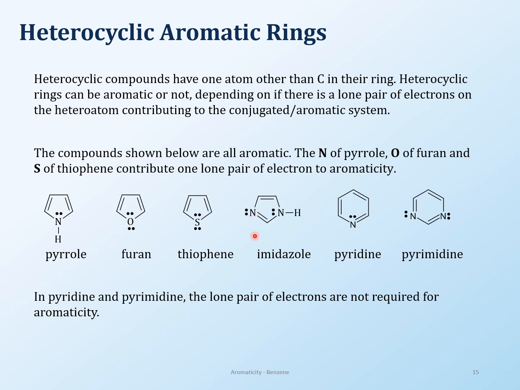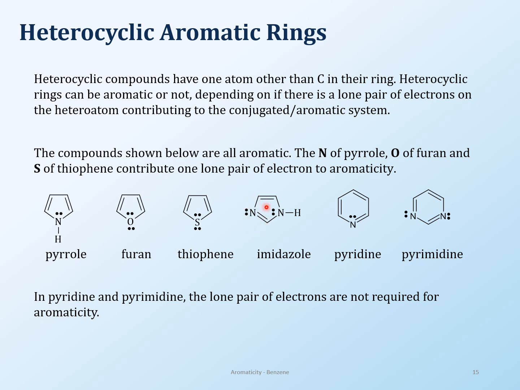Here you have something like 2 nitrogens, in imidazole. What happens here? These 2 electrons are involved in resonance. These 2 are not, because they don't need to be, because right here is the double bond. So double bond, single bond, double bond, single bond. Now you have conjugation. These electrons do not need to participate in aromaticity.